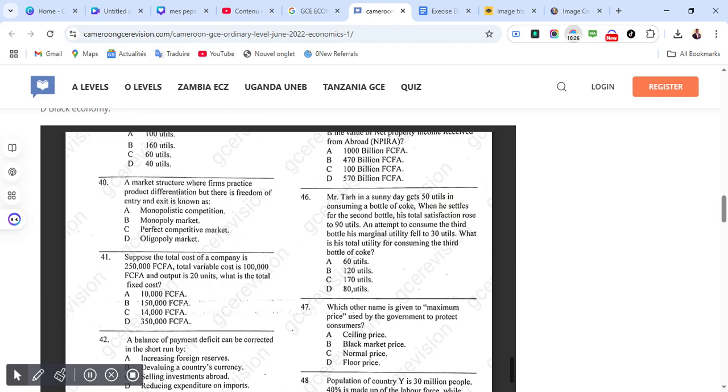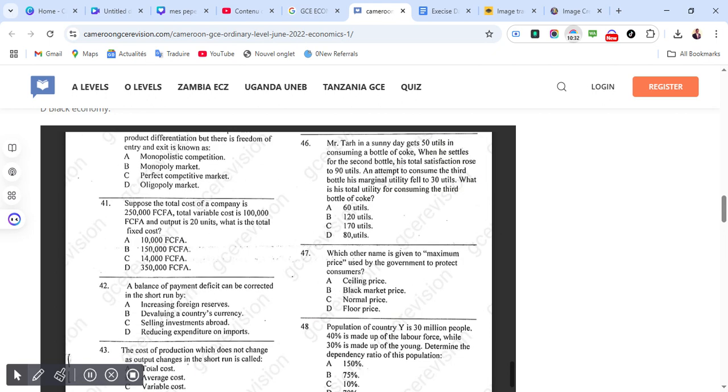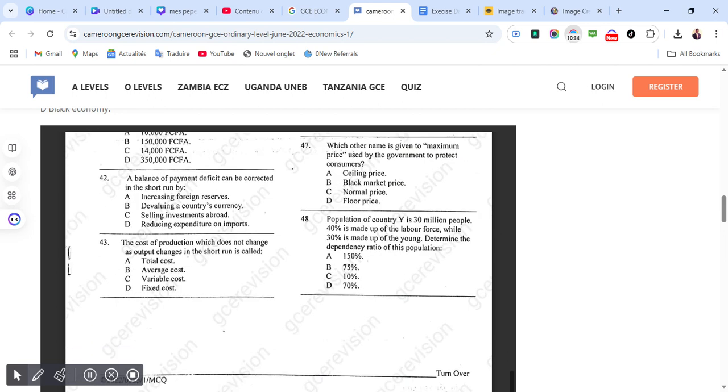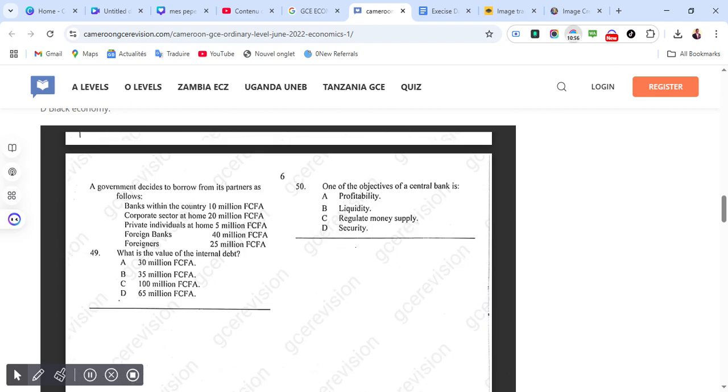Which other name is given to maximum price used by the government to protect the consumers? Correct answer is D, which is floor price. Population of country Y is 30 million people. 40% is made up of the labor force, while 30% is made up of the young. Determine the dependency ratio for this population. Correct answer is D, pardon, which is 70%.